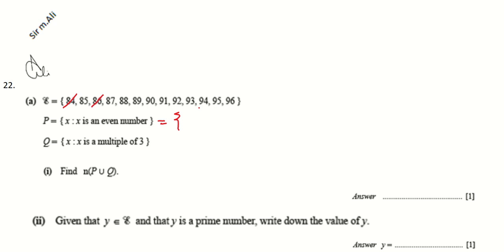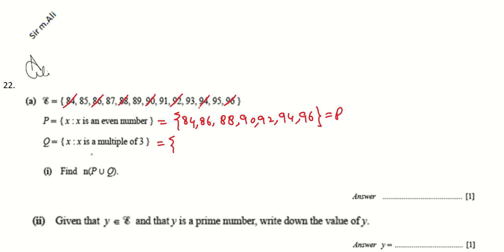So 84, 86, 88, 90, 92, 94 and 96. All these are the elements of the set P: 84, 86, 88, 90, 92, 94 and 96. P is the set of even numbers.